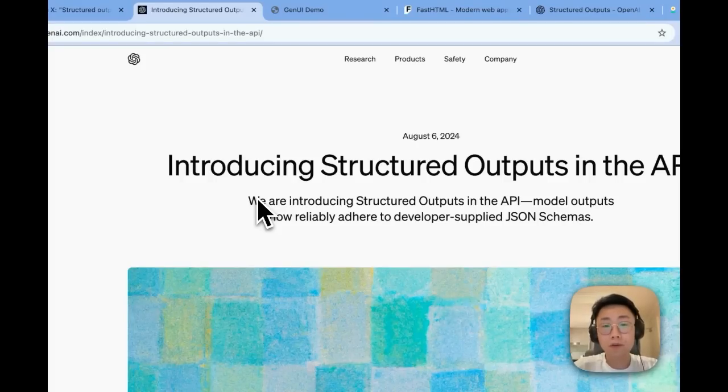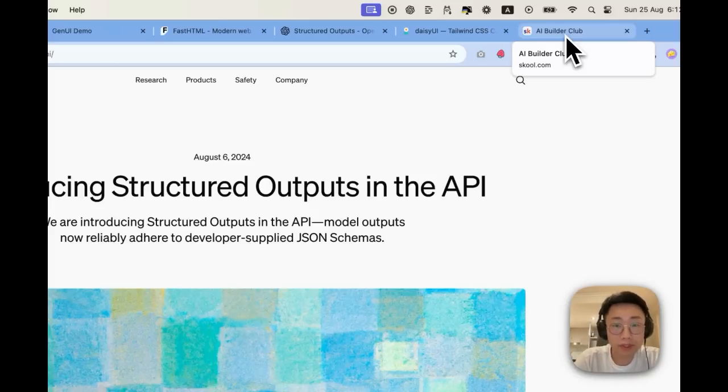So those are a few quick examples of how you can utilize the OpenAI Structured Output feature to really improve the reliability of your large language model application and also start exploring a few new use cases that wasn't very easy to do before.